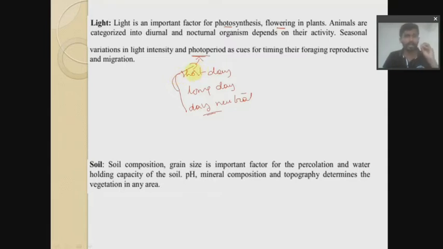We require light for photosynthesis, and light is also required for animal cues. Animal cues in the sense we have different types of organisms, diurnal organisms and nocturnal organisms. So what do you mean by diurnal organisms?